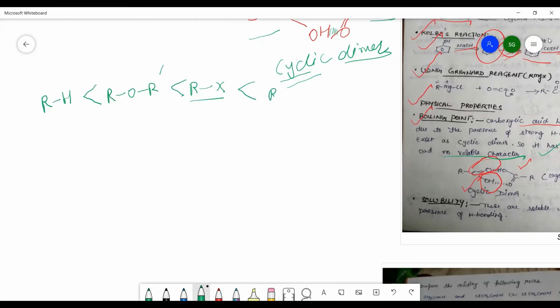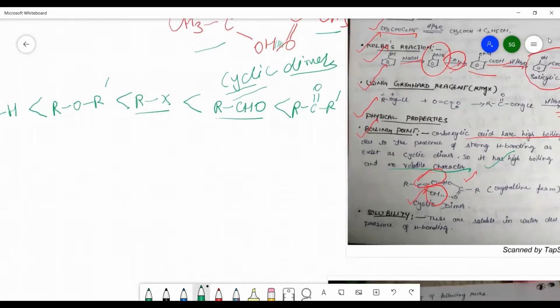After that, there will be aldehydes which have dipole-dipole interaction. We have seen this in the aldehydes and ketones physical properties. And after that, there will be ketones, which show a high boiling point as compared to aldehydes. And after that, alcohols will be there, which show hydrogen bond formation. And at last, the carboxylic acid will show the highest boiling point, strongest hydrogen bonding due to the formation of cyclic dimer.